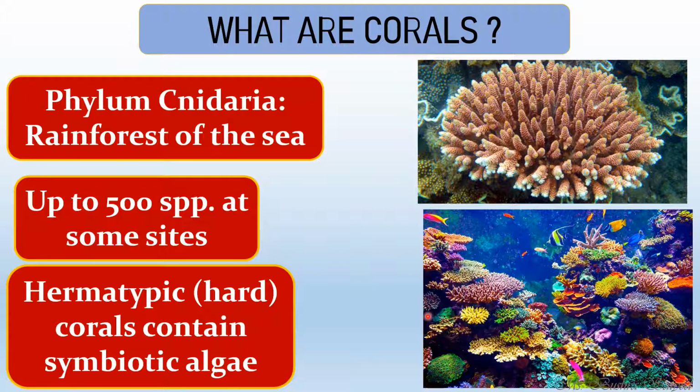In the coral reef I have given different colors. The reason behind that was that it consists of varied colors. Each and every color is possessed by this particular organism. Why such color? This color is because of the presence of the symbiotic algae.